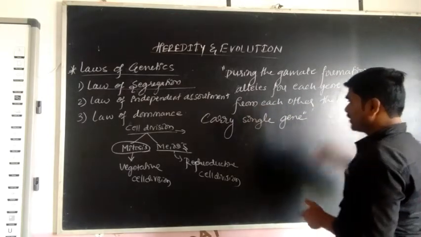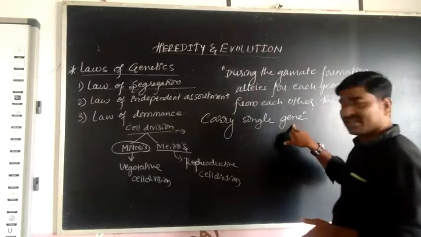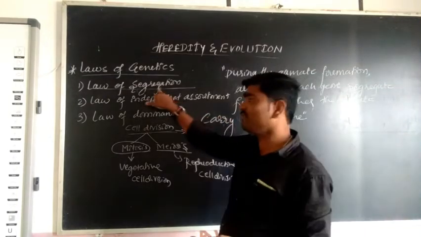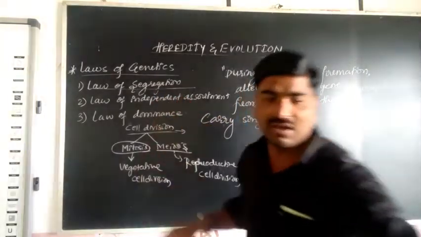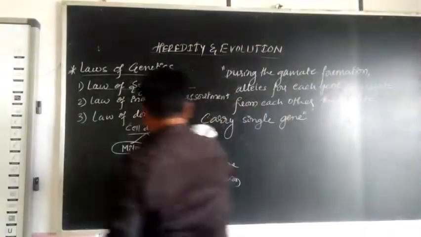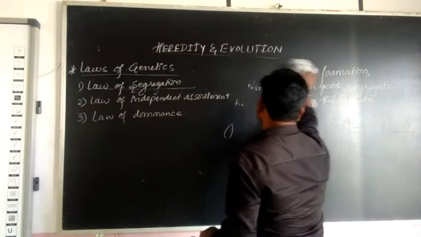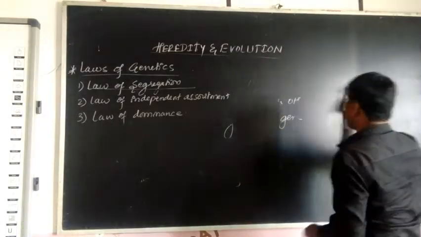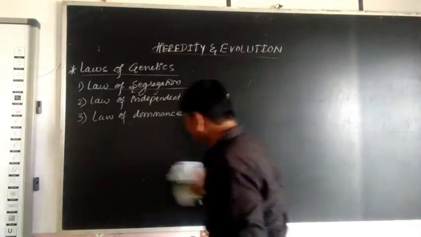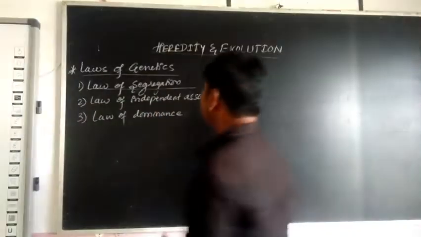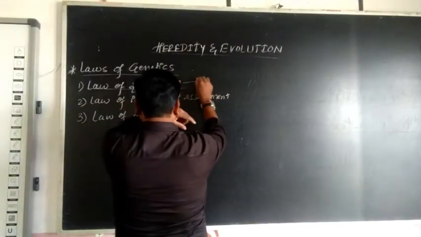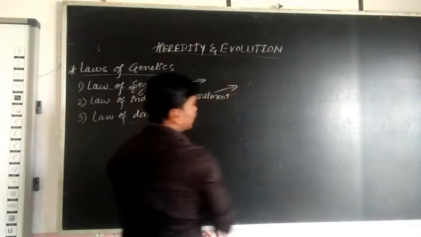The gamete carries a single gene. That is nothing but the law of segregation. Is it clear? Right. And the next one, law of independent assortment. So the next law is the law of independent assortment.